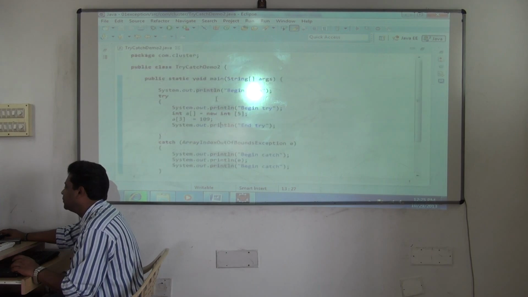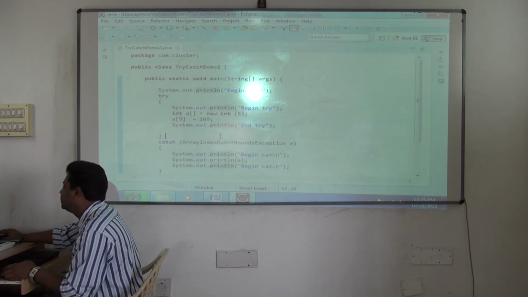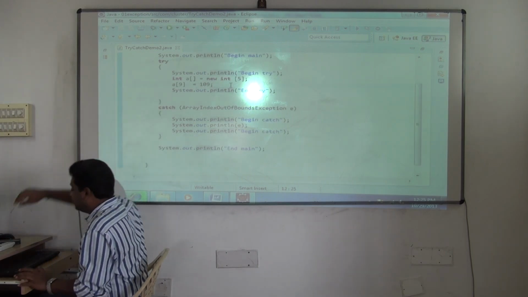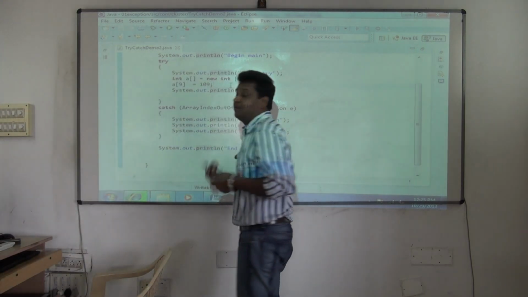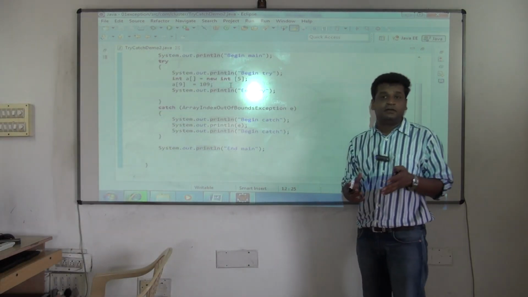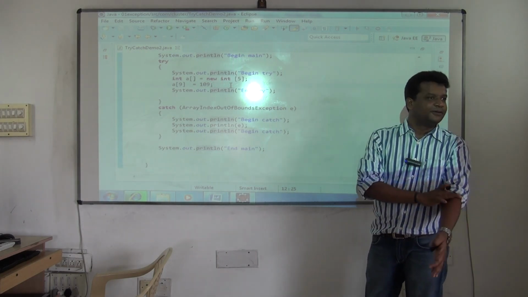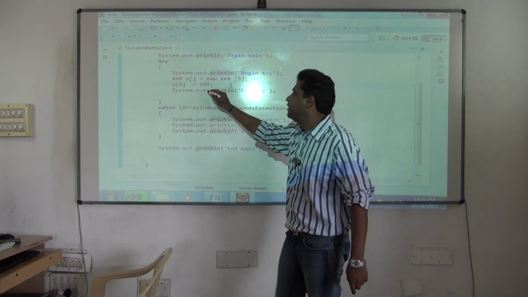Then if I want, what I'll do? Just I'll change this index to 9. Now what happens? Check out. Exception will occur. But here, what exception is occurring? So this time an error is occurring. So the JVM will recognize it. It's of type what? For every problem there is one class, I told you. Array index out of bound. That object is created now. This time arithmetic will not be created. Array index out of bound. So once that object is created, control shifts.